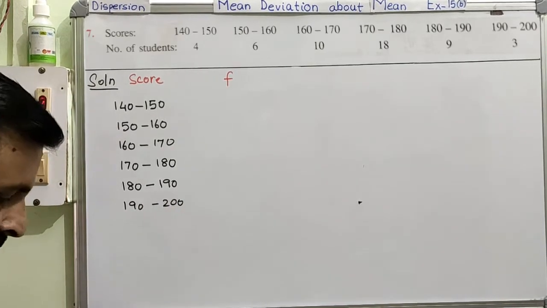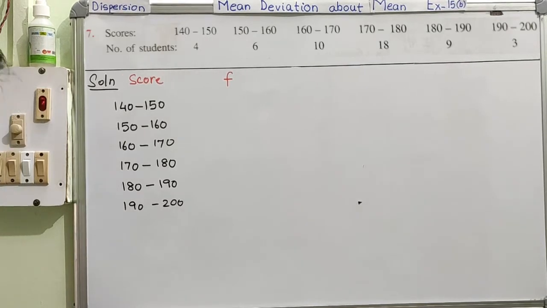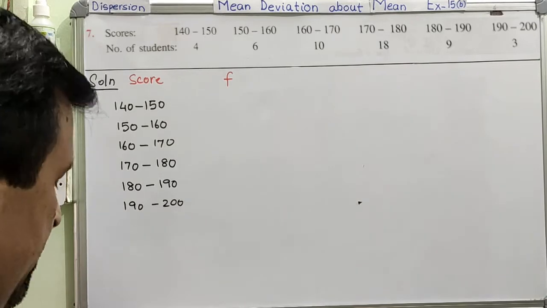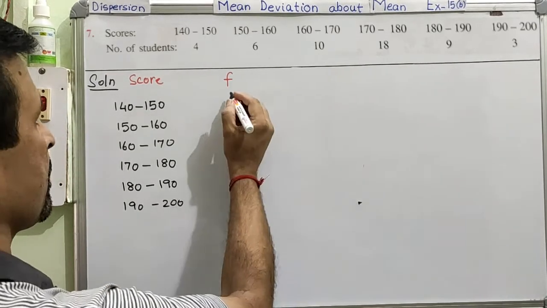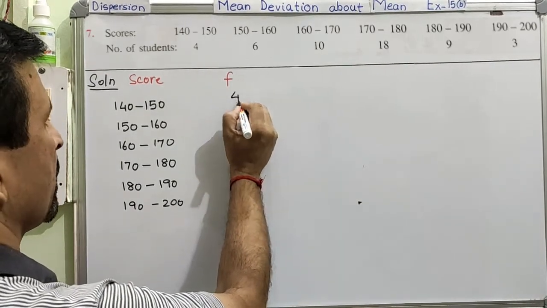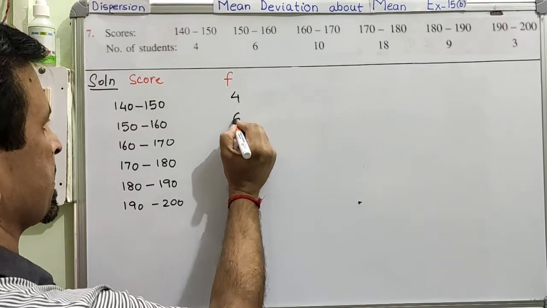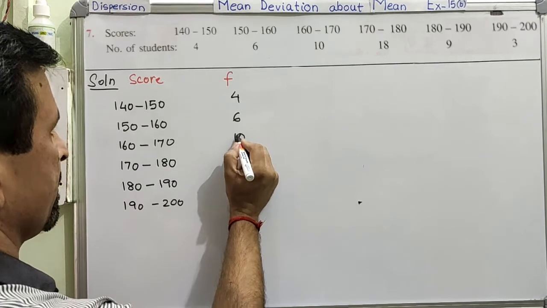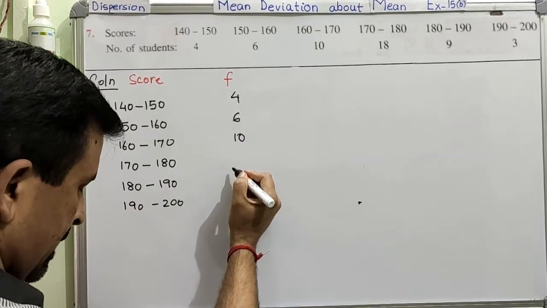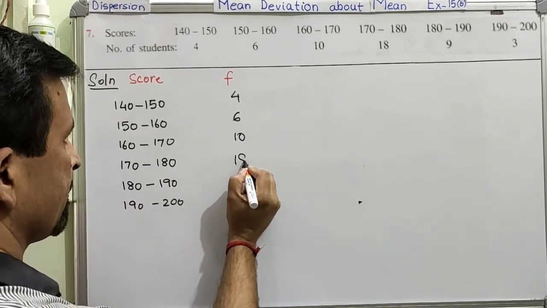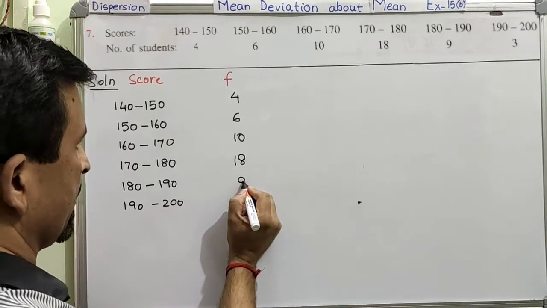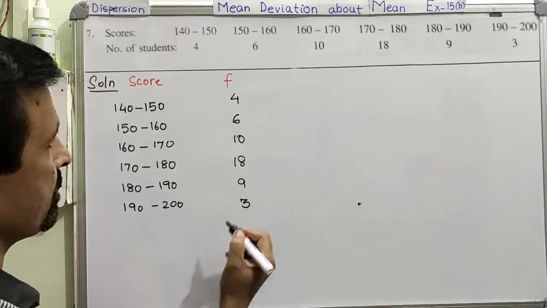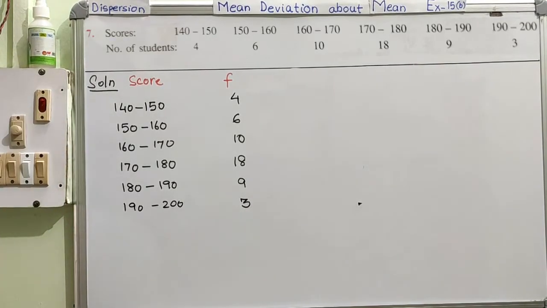We have this many class intervals, right? And then we need to write down the frequency. The frequency is 4. For the next we have 6. Then for this we have 10. For this we have 18. Then for this we have 9. And for the last we have 3. Is it okay? This is our question.